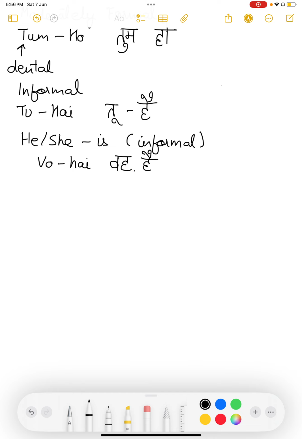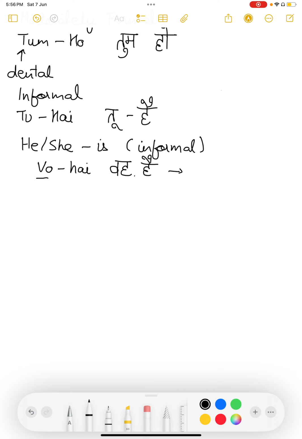So we have a common pronoun for saying he as well as she. It is wo. We don't have different pronouns here. So to address a male or a female, we just use the pronoun wo. Okay, wo hai. This is used when the person is standing at a little distance away from us.